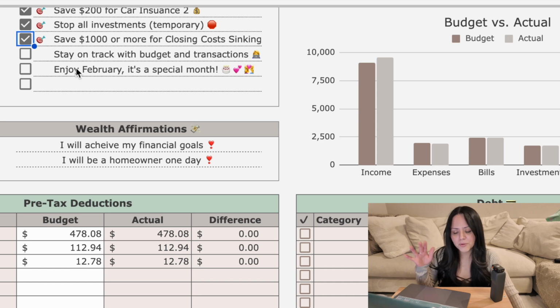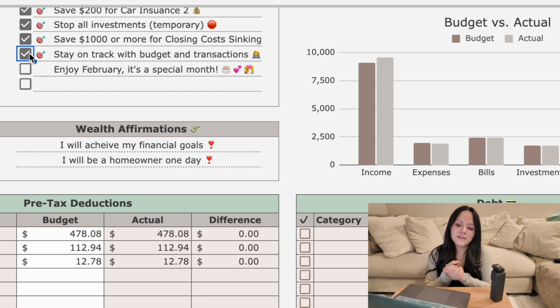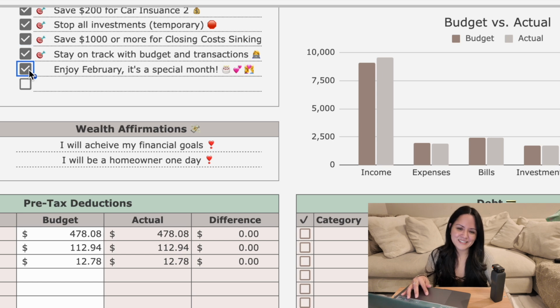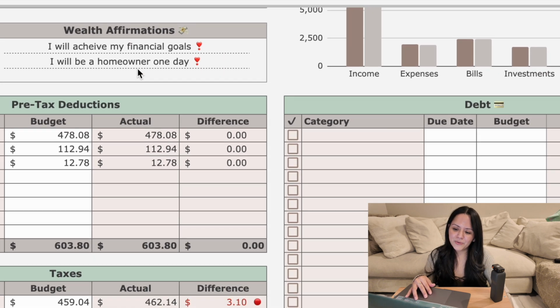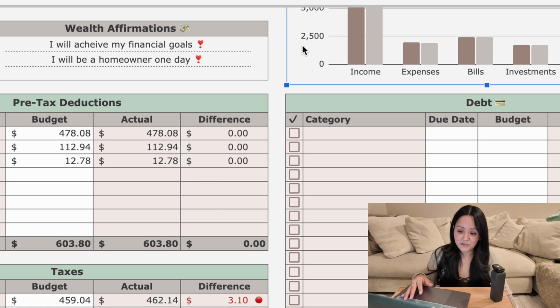Stay on track with budget and transactions, which I'm gonna give myself because we did stay on track with a lot of our budgeted amounts, and I did stay on track with all the transactions. I'm very proud of myself about that, because usually I fall off the wagon mid-month and then I'm sitting down here for like an hour and a half updating my transactions, and I hate doing that. Yes, we did do that. And then our wealth affirmations were, I will achieve my financial goals, I will be a homeowner one day.